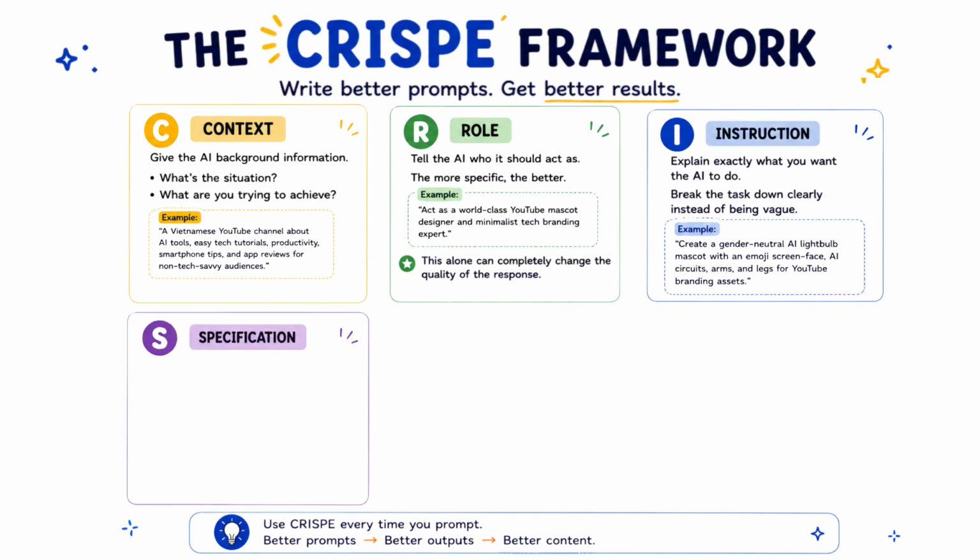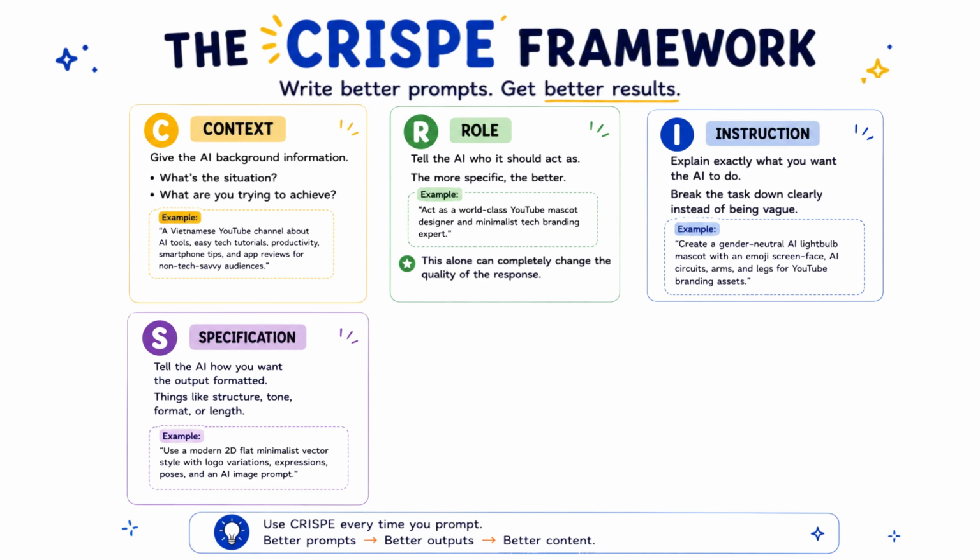S stands for specification. This is where you tell the AI how you want the output to look. Things like the style, format, structure, tone, or level of detail. So for the same mascot example, the specification could be something like, use a modern 2D flat minimalist vector style with logo variations, expressions, poses, and an AI image prompt.